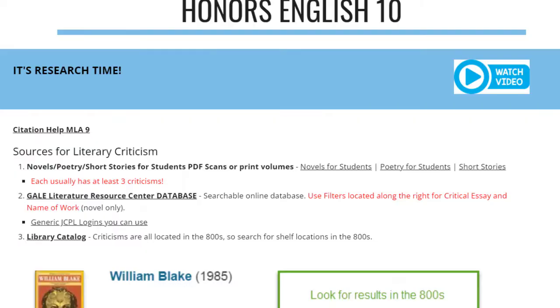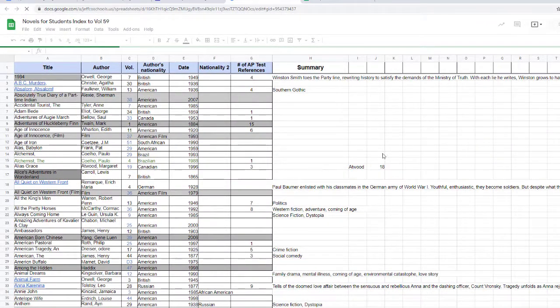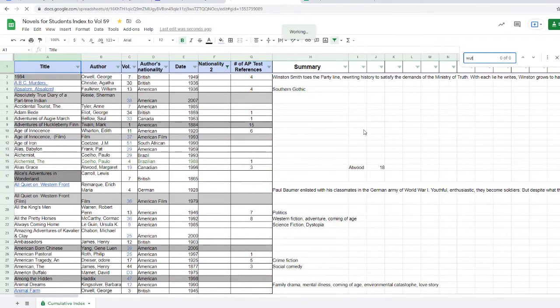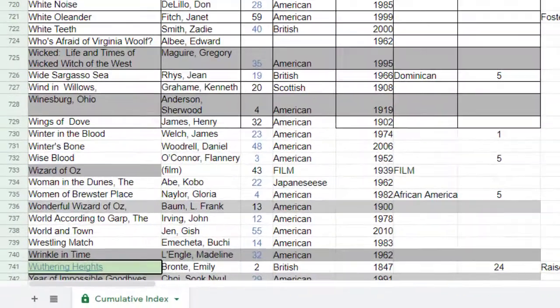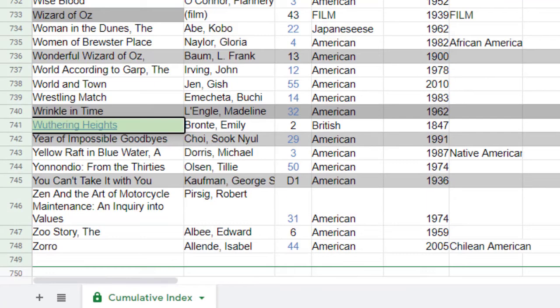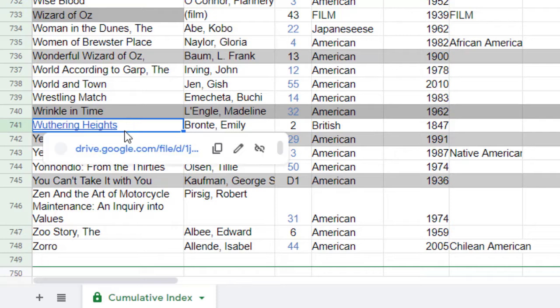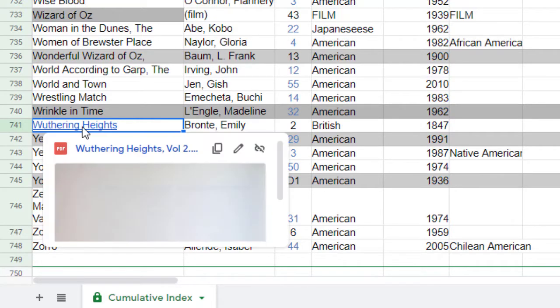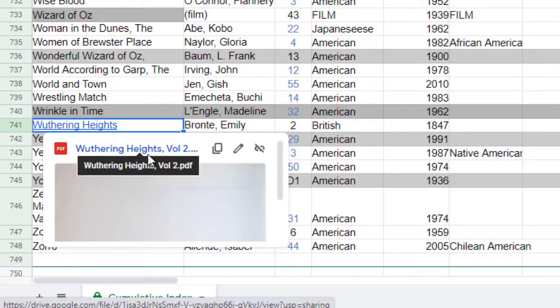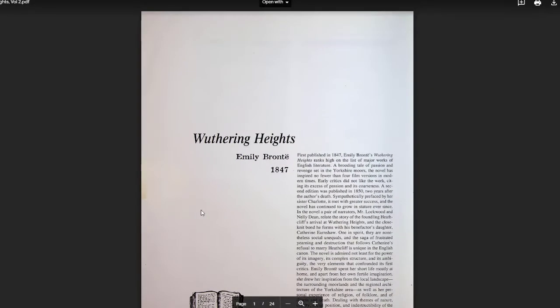The index for novels for students is a little bit different because we have scanned many of the chapters for the books that some of you have chosen for this project. So if you use Control F and you see that the title of your novel is hyperlinked in blue, you don't actually need to grab the physical volume of the set. We have already scanned it. But if your title is not hyperlinked in blue, you're going to have to get up and go grab your volume. For those of you lucky enough to have a hyperlinked title, you just need to click on it and you will have a digital copy of the chapter that you need.